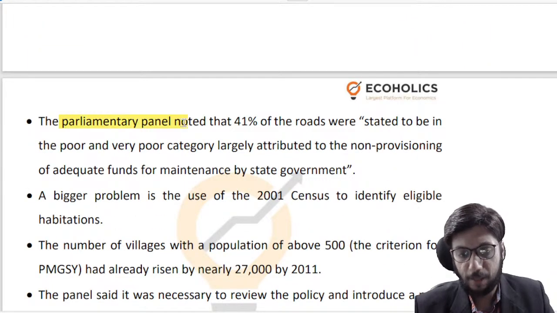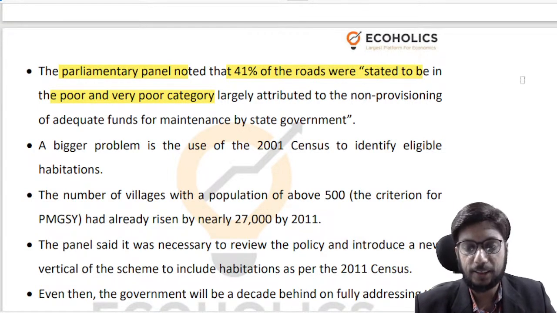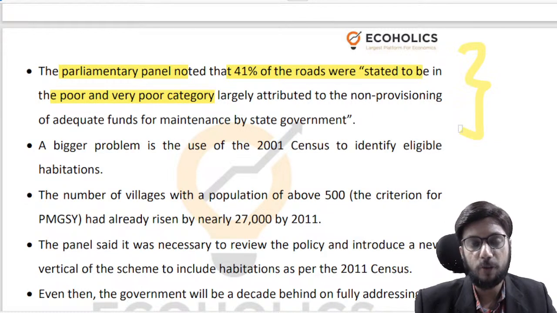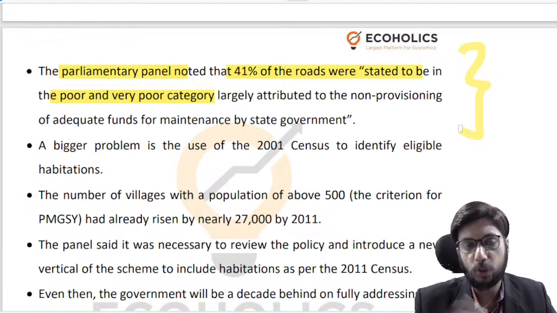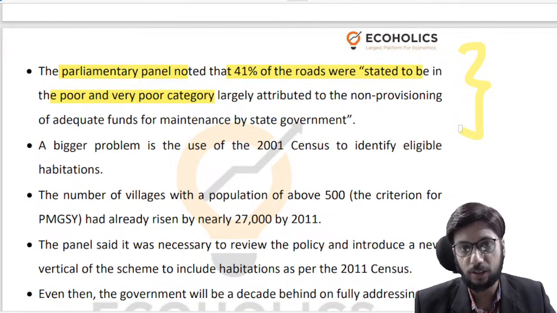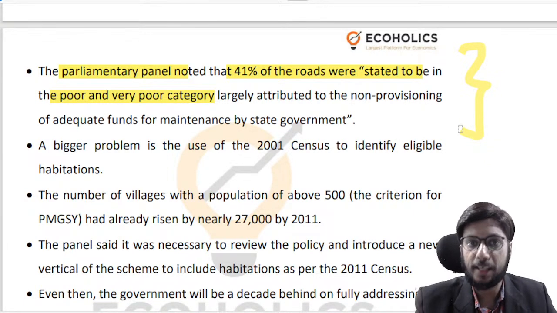Parliamentary panel, the same parliamentary panel that we spoke about earlier, they noted that 41% of the roads were stated to be in poor or very poor category, right? And this has been India's problem since like 50-60 years now. Earlier we used to have something called plan and non-plan expenditure. In plan expenditure we used to create assets which we should have maintained using funds from non-plan expenditure, but we were always interested in creating assets and cutting ribbons rather than maintaining old assets.